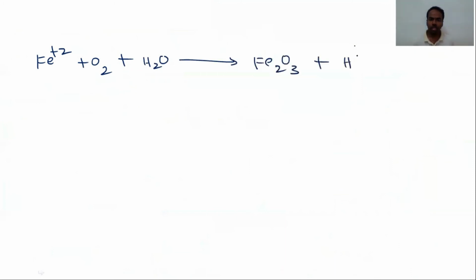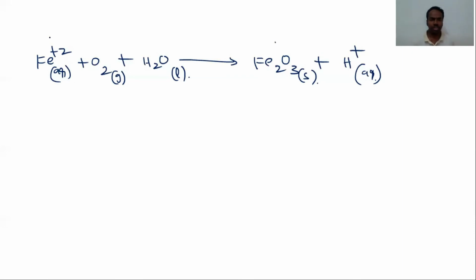So the Fe2+ formed in the above reaction is further oxidized by atmospheric oxygen. In the presence of the atmosphere, it forms ferric oxide, Fe2O3, and H+ will be produced. So this is aqueous, this is gas, this is liquid, this is solid, and this is aqueous.